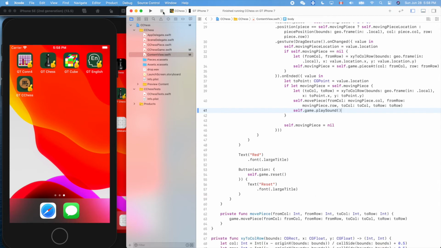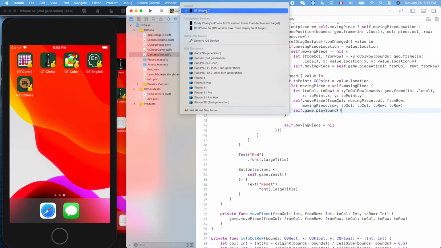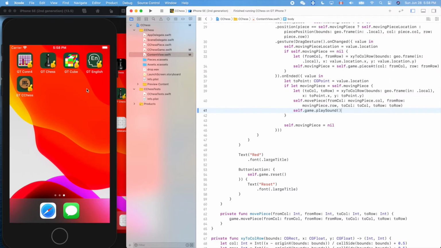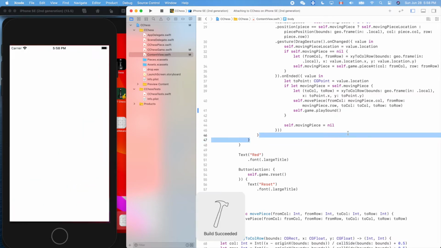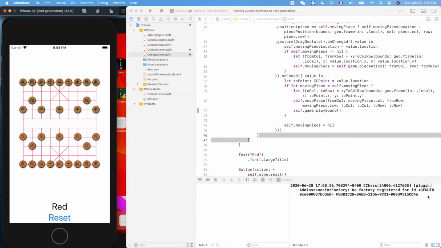Now let me show you what happened on the simulator. First of all, it will output this error message, but this is fine. We saw this before and it won't affect anything.